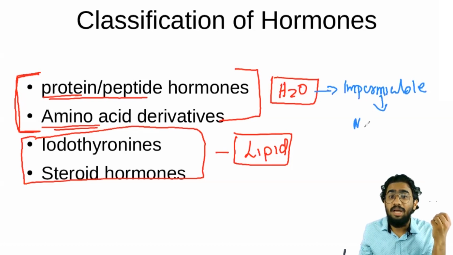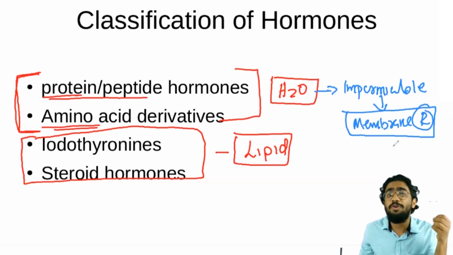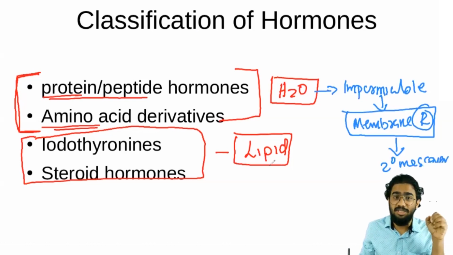By acting on the membrane bound receptor, membrane receptor. Are you understanding? So if it is acting on the membrane receptor, how will it produce its effect? By producing secondary messengers. Are you understanding? By producing secondary messengers. And if the iodothyronine and steroid hormones are coming, these are lipid hormones. And how will those lipid hormones act?